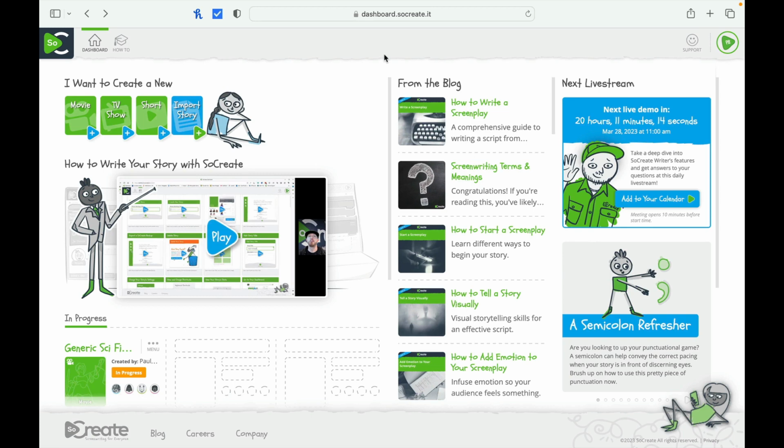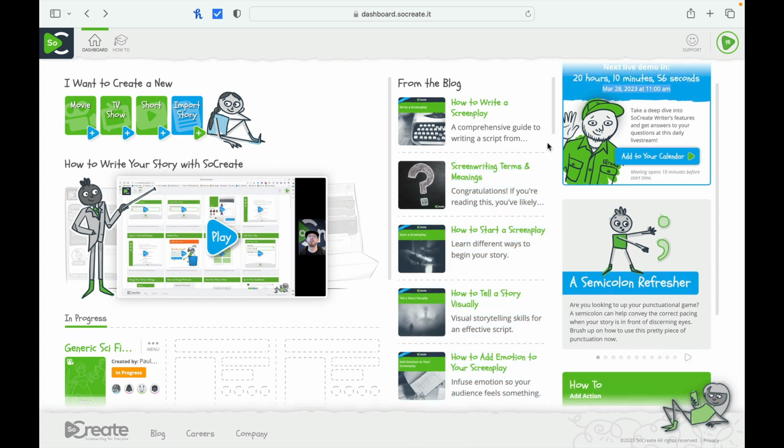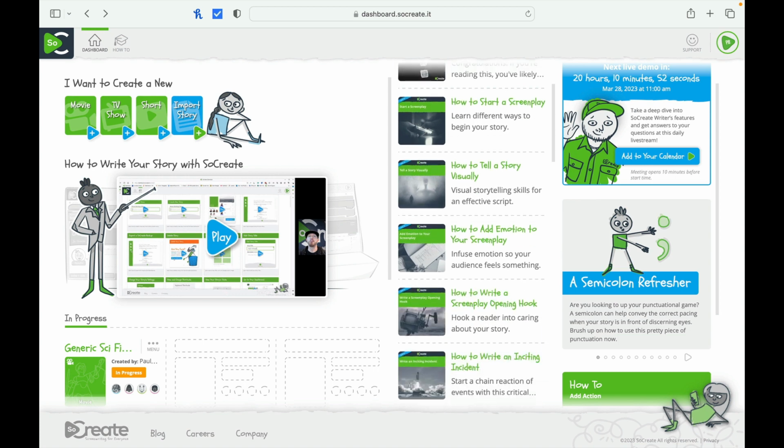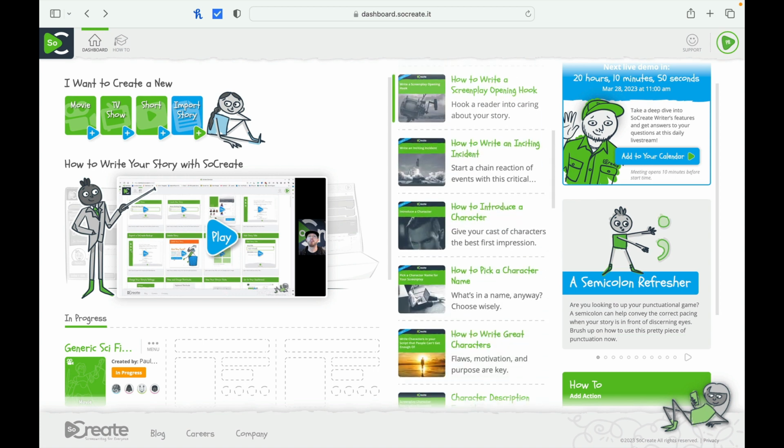Okay, we're going to take a look at SoCreate and give you an introduction. One of the things I like for novice right here is this from the blog section. It tells you get some great screenwriting articles, how to start a screenplay, how to tell a story visually. One that I was looking at earlier, let me click on the right. Still beta, so we're still having to just click and then I just arrow down.